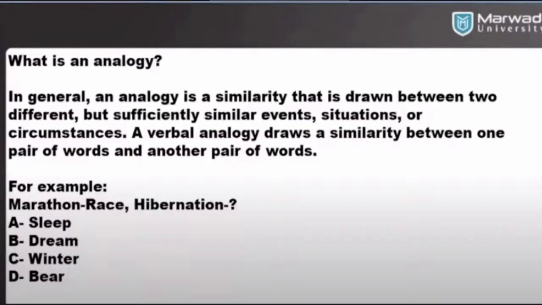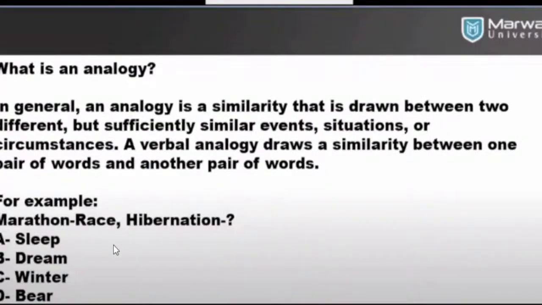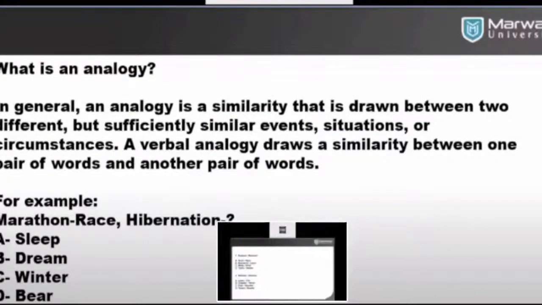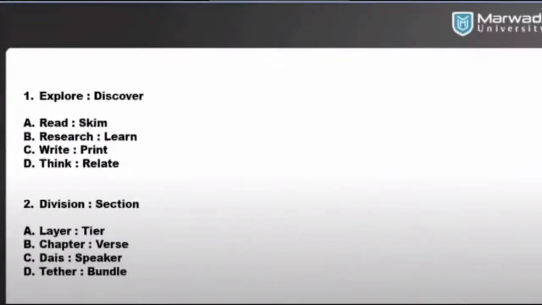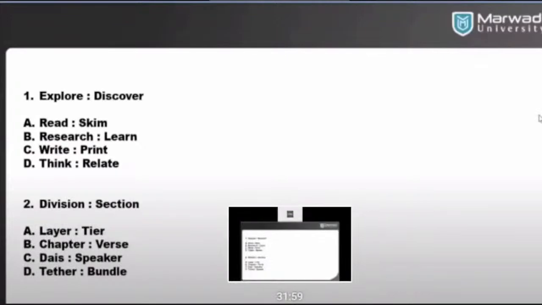So, for example, marathon is to race as hibernation is to what? A, sleep, B, dream, C, winter, D, bear. So what is the problem over here? If you understand this, then it will be easy for you to understand the rest. Find out the relation and then choose the right option.